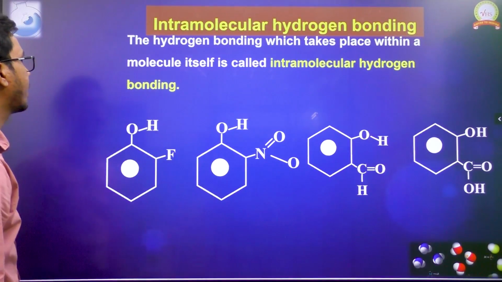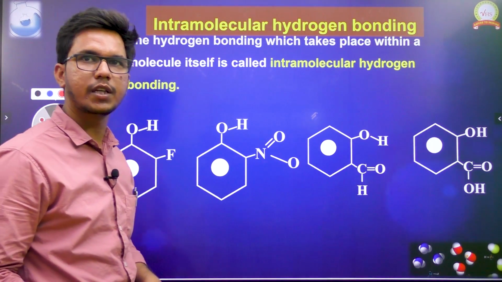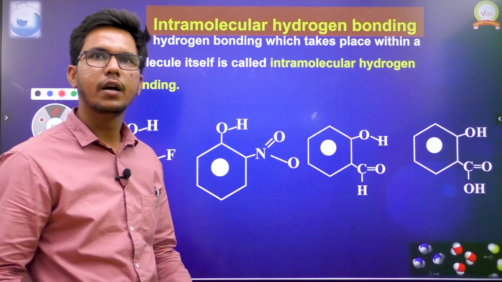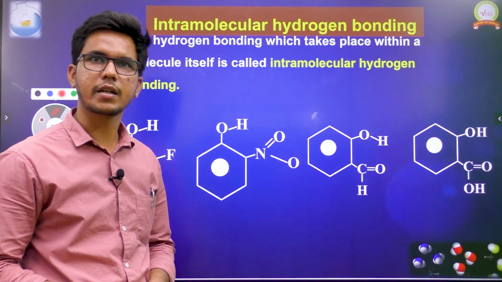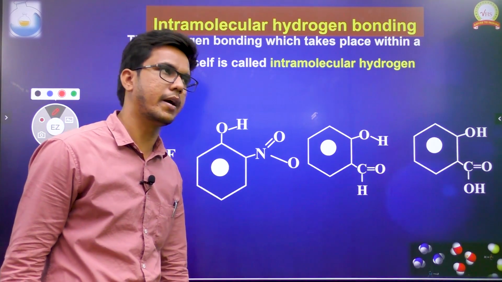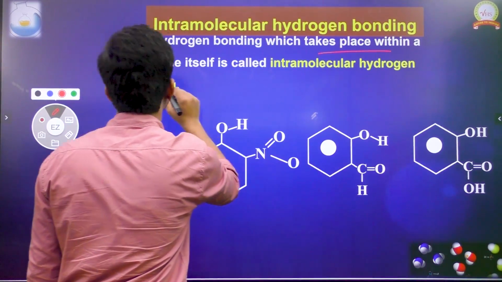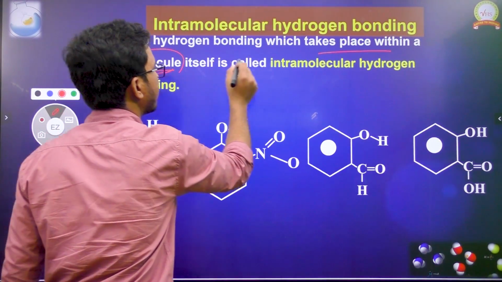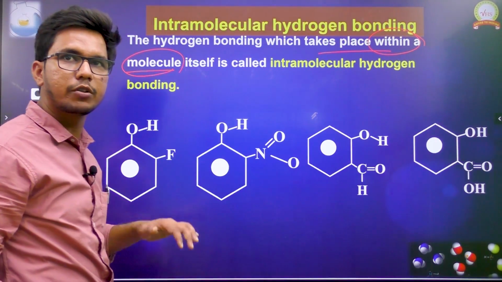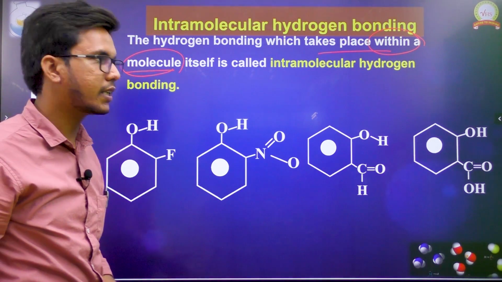Next example. As we have already discussed, hydrogen bondings are classified into 2 types: intermolecular hydrogen bonding and intramolecular hydrogen bonding. The first one, intermolecular hydrogen bonding and its applications, we have discussed. Let us get into intramolecular hydrogen bonding, the hydrogen bonding which takes place within a molecule. If hydrogen bonding takes place within the molecule, what are those hydrogen bondings?